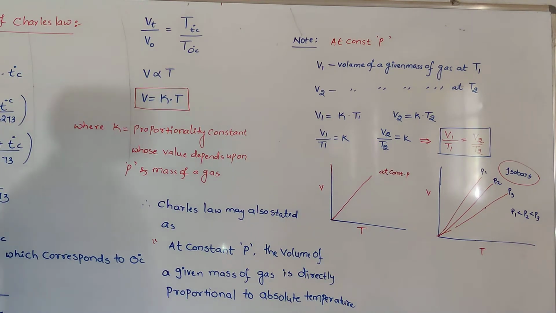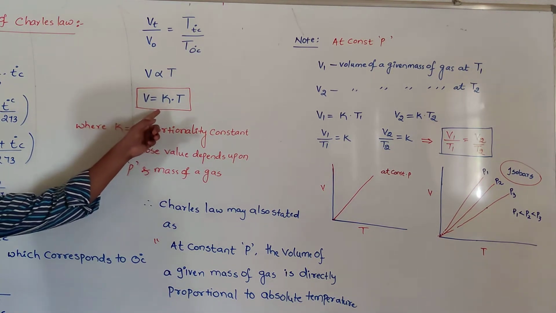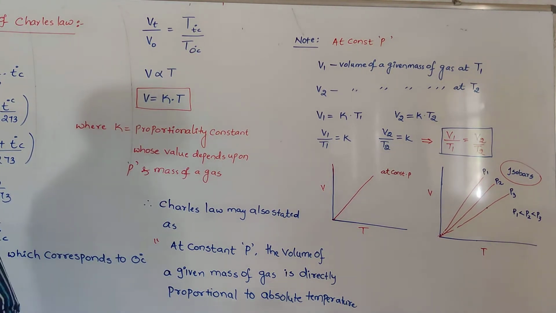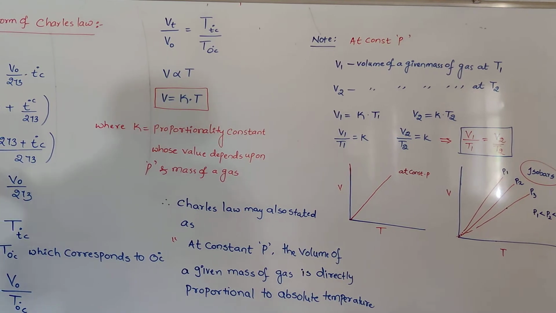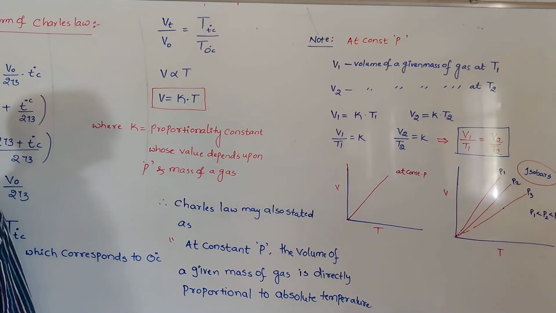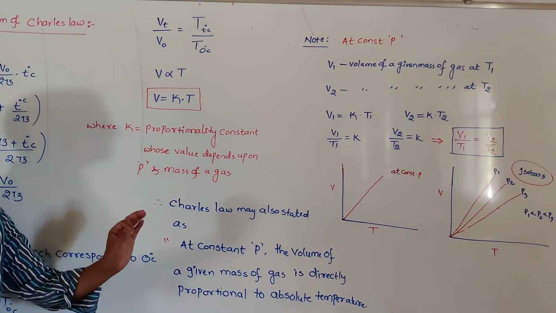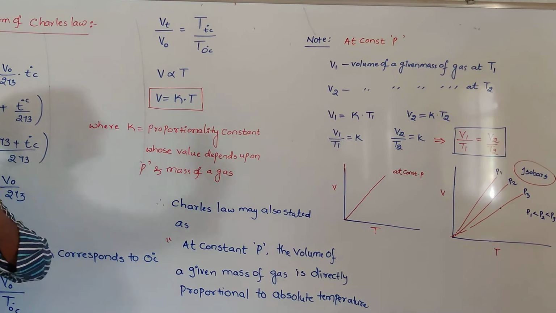This is about the Charles law. Simply, what is Charles law? At constant pressure, the volume of a given mass of a gas is always directly proportional to the absolute temperature. This Charles law helps us to determine the absolute Kelvin temperature scale, that is, the least possible temperature at which the volume of a gas becomes 0, that is minus 273.15 degrees centigrade, which is taken as 0 Kelvin.